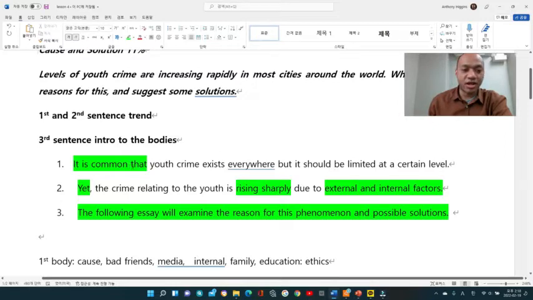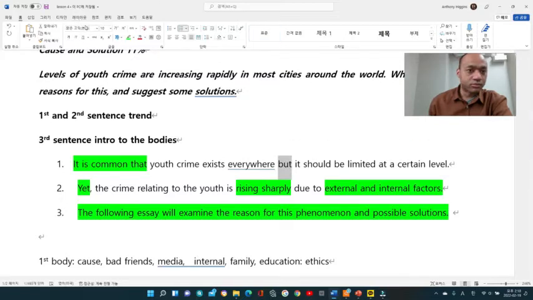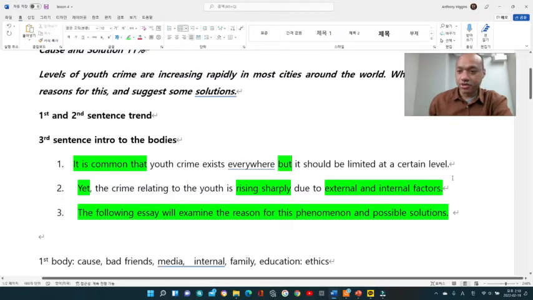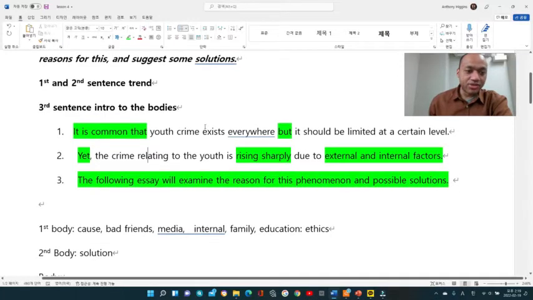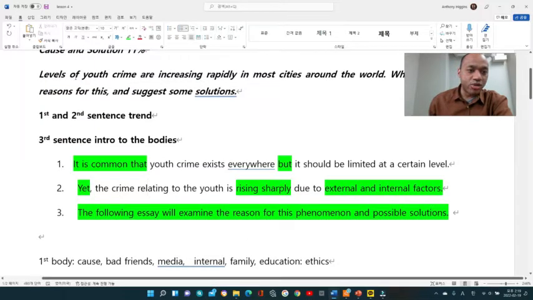All right, this is my opinion, but it should be limited at a certain level. Now, when you see the technique of this sentence, I used "but" to make the sentence a bit longer. So remember, after a conjunction, you can make another new clause. And then I talked about my opinion. Even if it is your opinion, make sure it sounds like a fact.